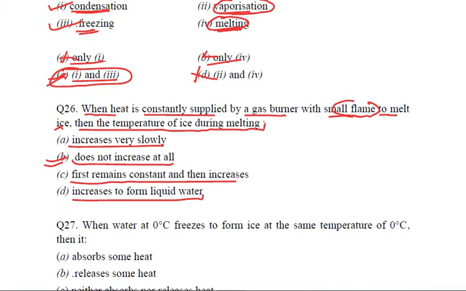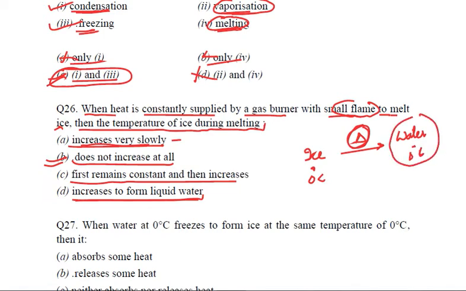If you think just imagining practically, most of you will either write increases very slowly or increases to form liquid water. No, because ice is at 0 degree, first of all, the heat in the form of latent heat of fusion has to be supplied, and once it is converted into water at 0 degree, only then the heating is going to increase the temperature slowly.